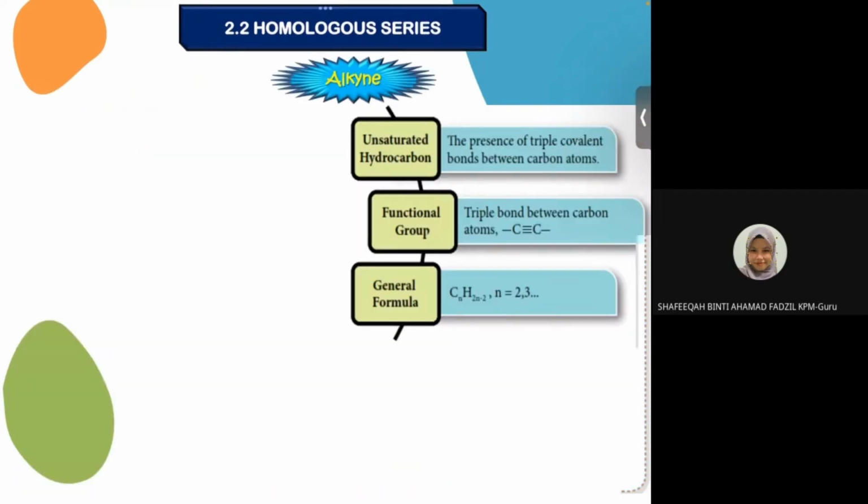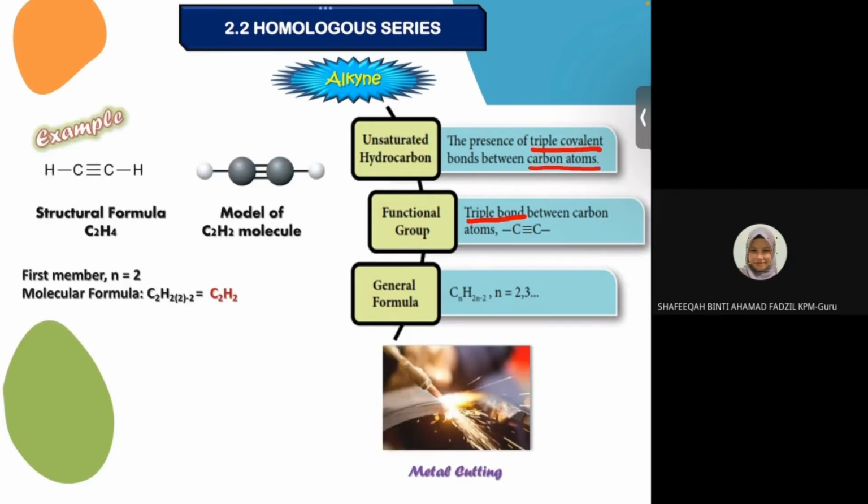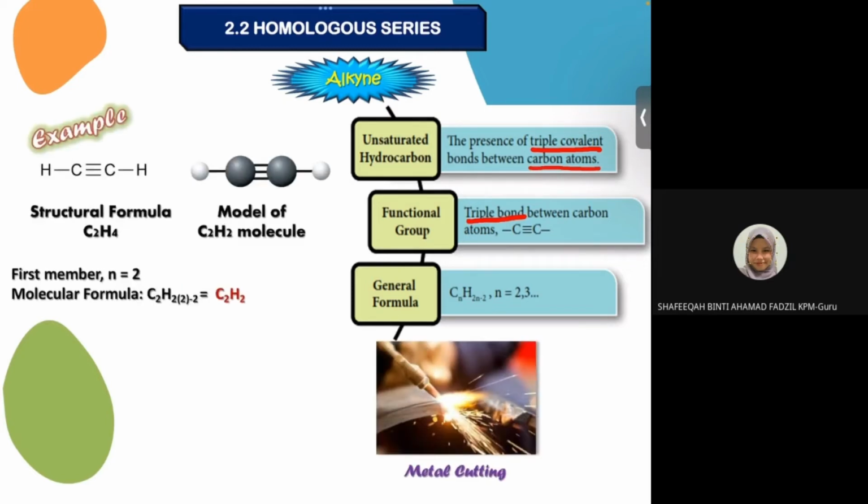Okay, kita ada alkyne. Okay, alkyne is also unsaturated hydrocarbon. This is because they have triple covalent bond between the carbon atom. Okay, functional group is triple bond between carbon atom, and general formula is CnH2n-2, and N start with 2 followed by 3, 4 and so on. Okay, can you name this one?